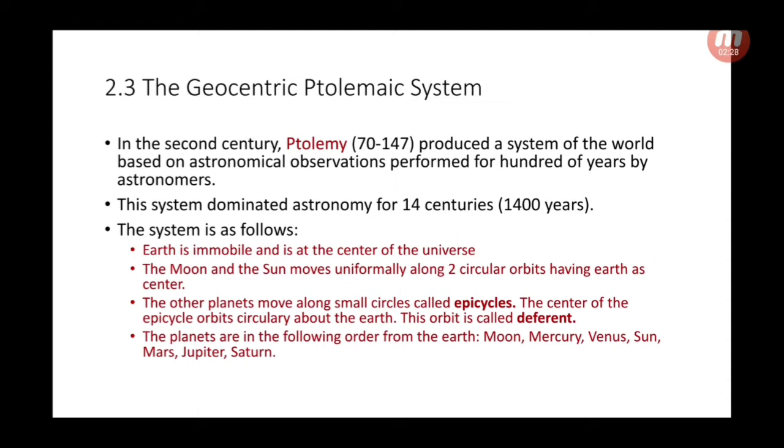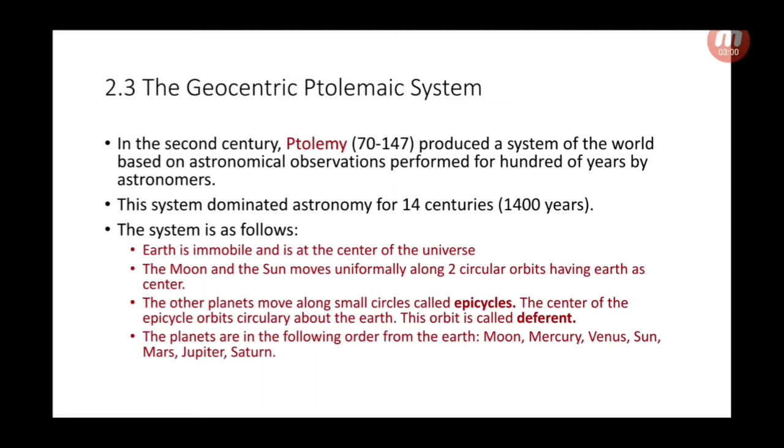It is also a geocentric system, so of course, Earth was considered to be immobile and is at the center of the universe. 2. The moon and the sun move uniformly along two circular orbits having Earth as center. So, it was believed that the moon and the sun move along two circular orbits having Earth as the center. 3.